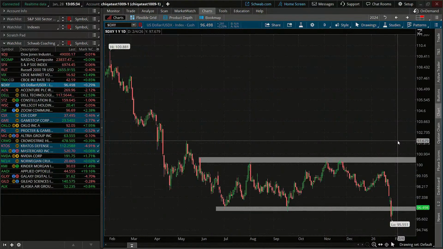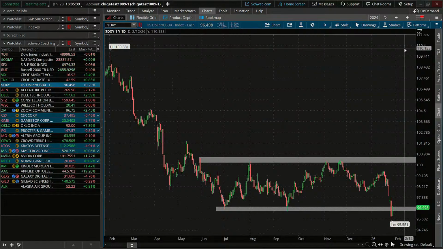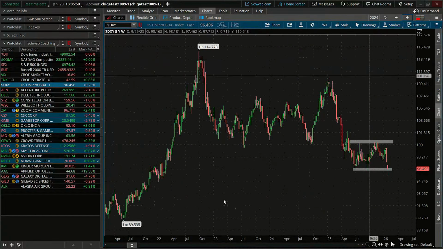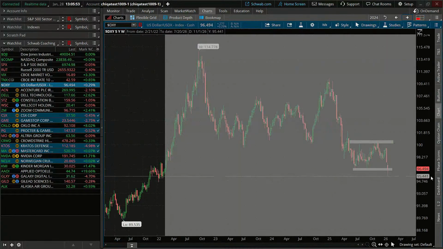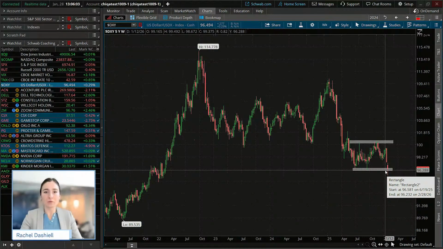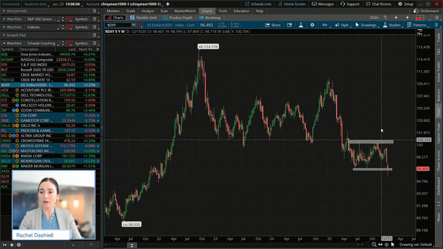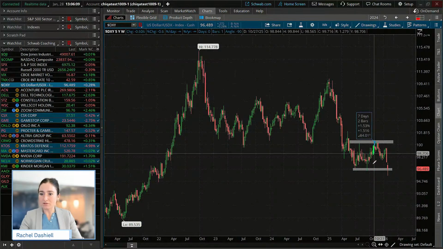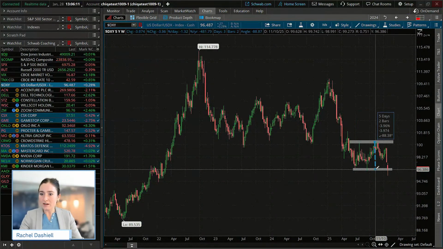Now, if not, since it is a price pattern, where could we look to the downside for a possible measured move if this break up towards old support, now new resistance, doesn't hold here? Well, let's zoom out for a minute and look at where this could possibly take us. We have 100 to 96 essentially. So what do we do in this class when we have a rectangular pattern? We measure the entire width of that pattern, which we can see is roughly 4 points.